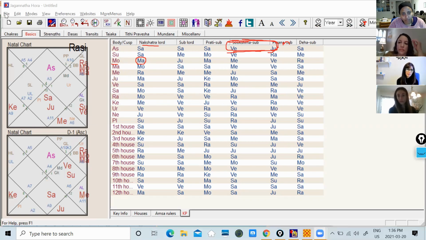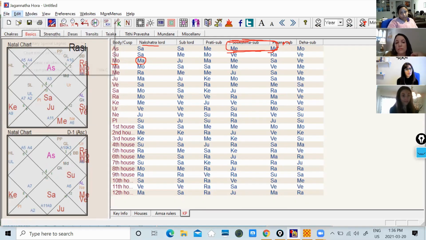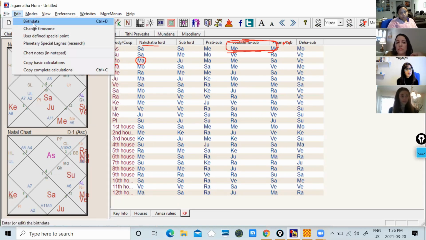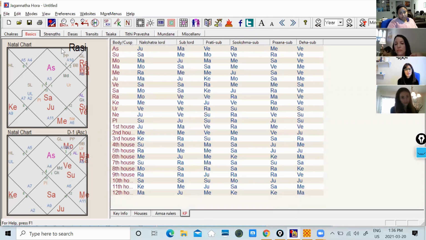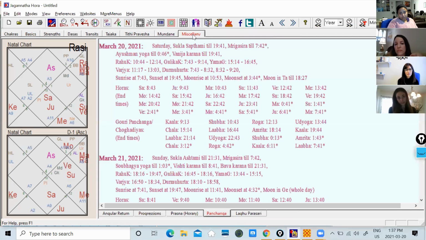information is, whenever you create a chart, let's say, I'm going to just do it right from scratch. Okay, let's do an edit. So let's say we create a new chart of Calgary, where Vicky is. Calgary, Canada. Okay. And if you see in Calgary, I come to the miscellany tab. I see the moon is in the Mrigashira nakshatra till 7:42. It is the 7th day of Shukla. Shukla means rising moon, waxing moon. And this is the Rahu Kaal, where I need to avoid everything.